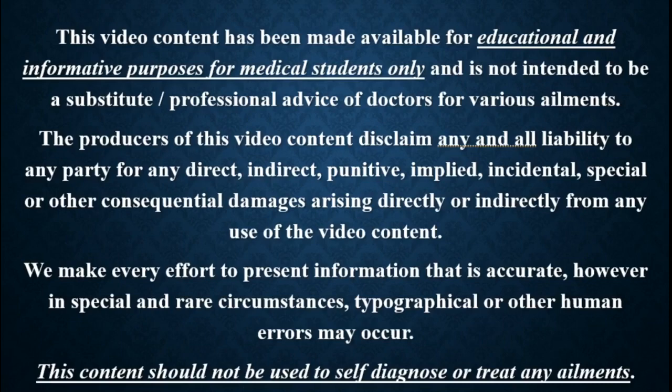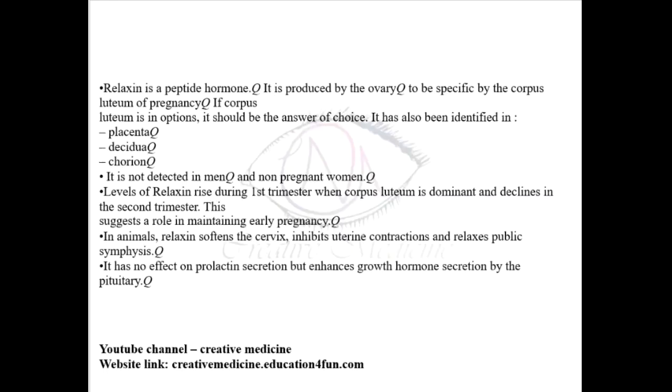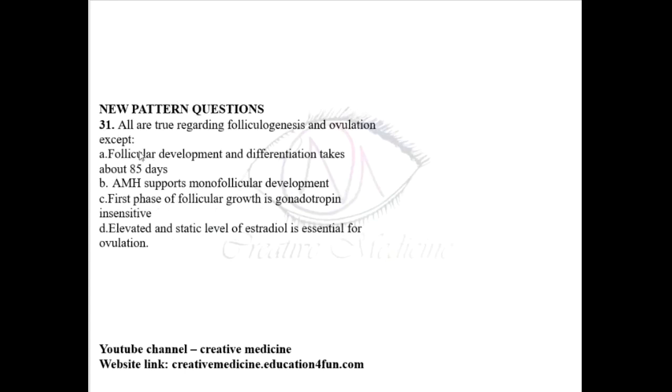In this lecture, we will learn about... Then, all of the following are true regarding follicular genesis and ovulation except: in follicular genesis and ovulation, follicular development and differentiation takes about 85 days. True. Then, anti-Mullerian hormone supports monofollicular development. The first phase of follicular growth is gonadotropin insensitive. Elevated and static levels of estradiol is essential for ovulation is not true.